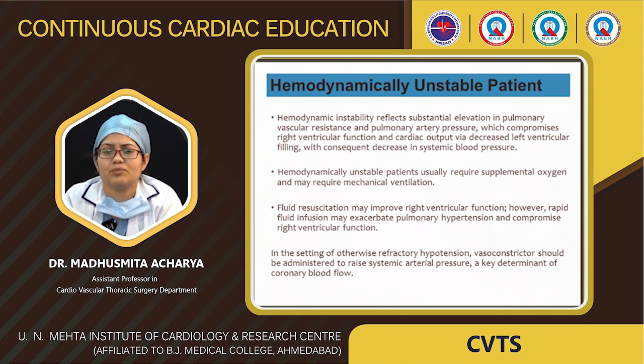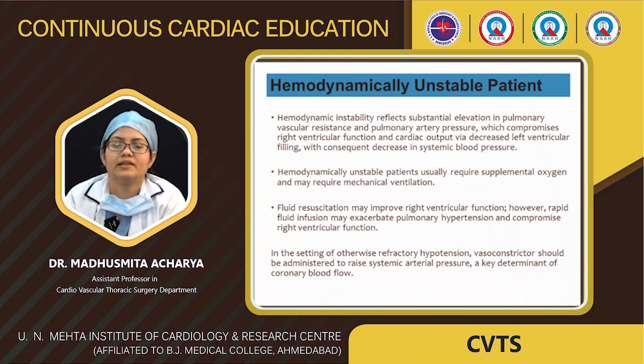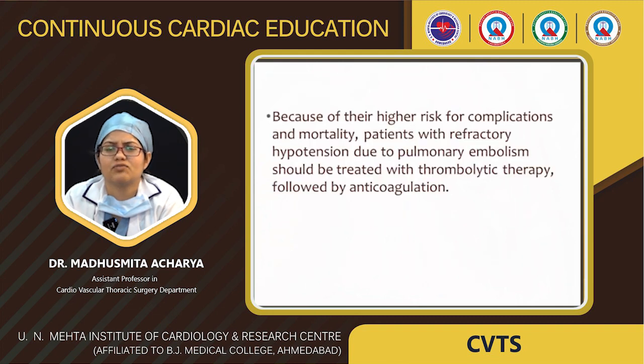Fluid resuscitation may improve right ventricular function, but it can exacerbate pulmonary hypertension. In the setting of otherwise refractory hypotension, a vasoconstrictor can be used. Because of the high risk of complication and mortality, patients with refractory hypotension due to pulmonary embolism should be treated with thrombolytic therapy followed by anticoagulation.